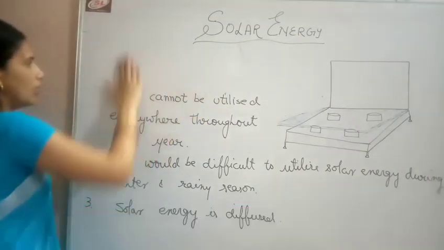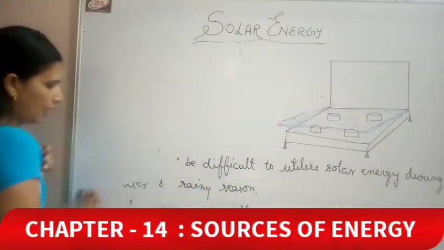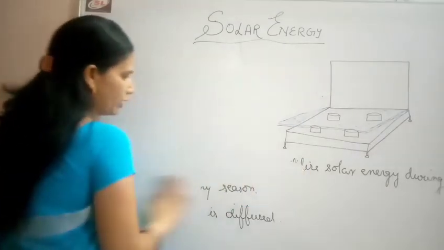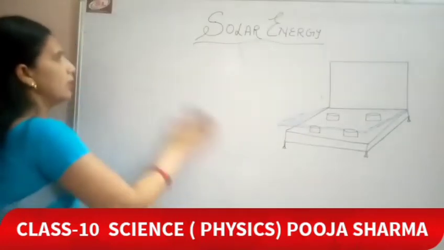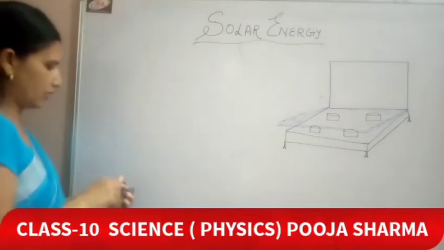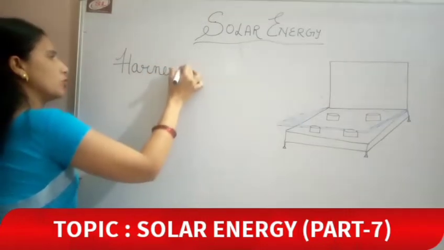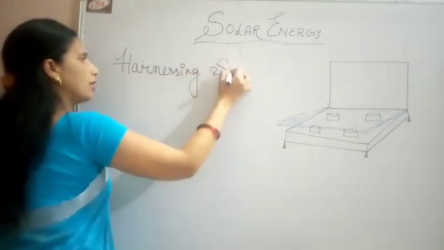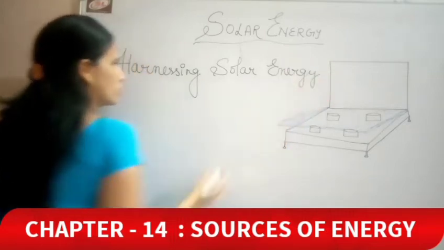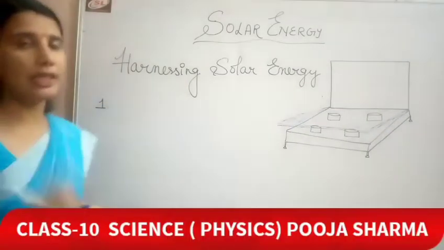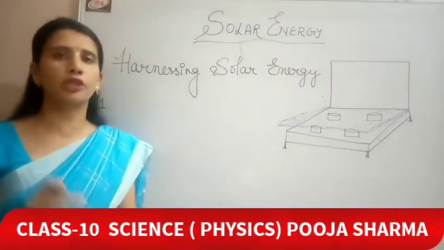Now we will discuss how we can harness the solar energy. How can we utilize the solar energy? In our syllabus, we will be discussing 2 points of utilizing solar energy. What are these 2 points? Let's discuss harnessing solar energy. Harnessing means utilization. We can utilize solar energy in 2 forms. First, in the way of solar cooker, and second, generation of electricity from the solar energy.